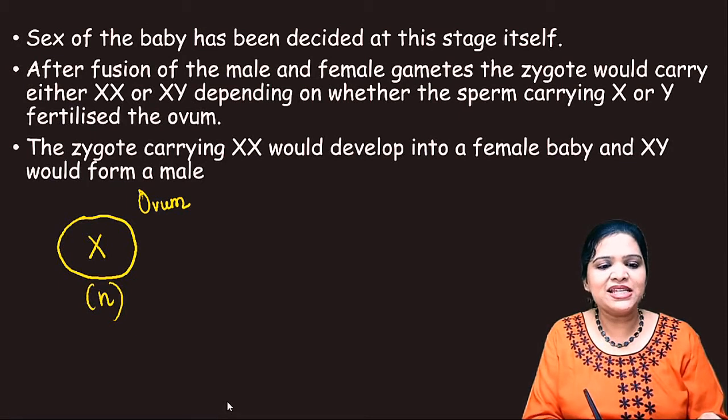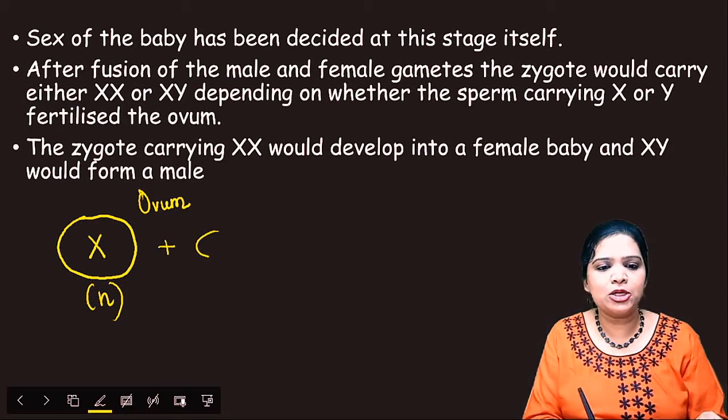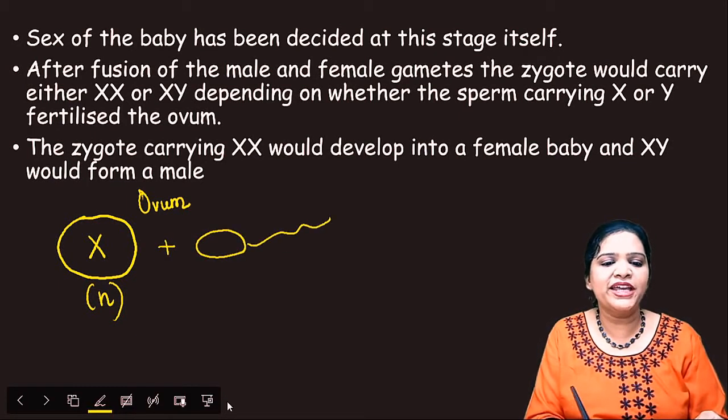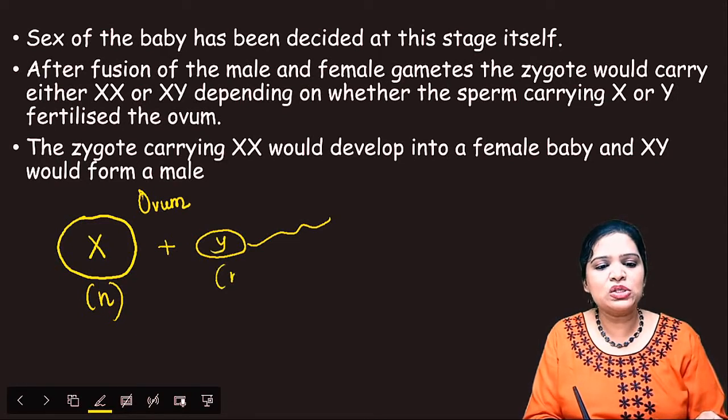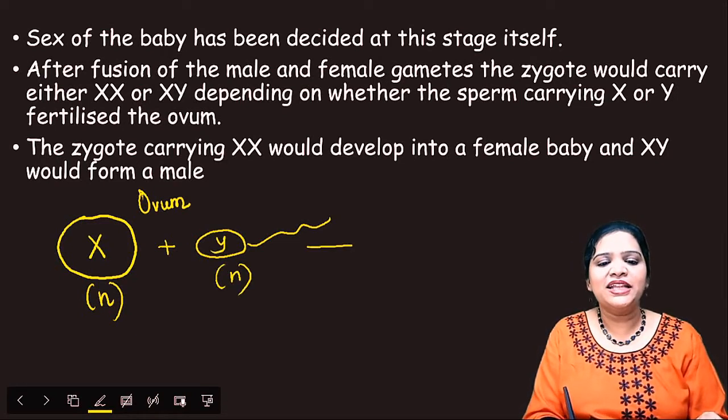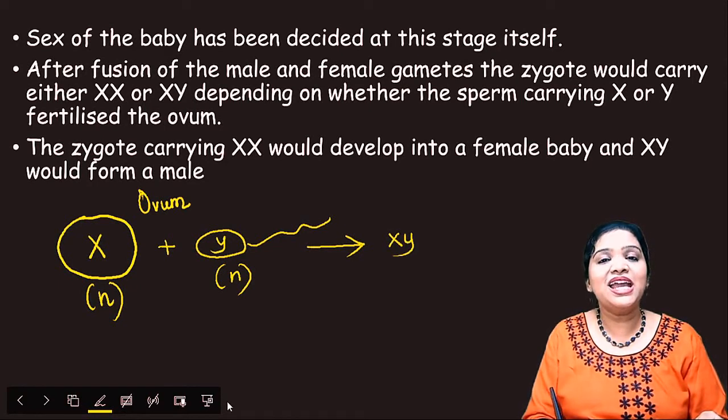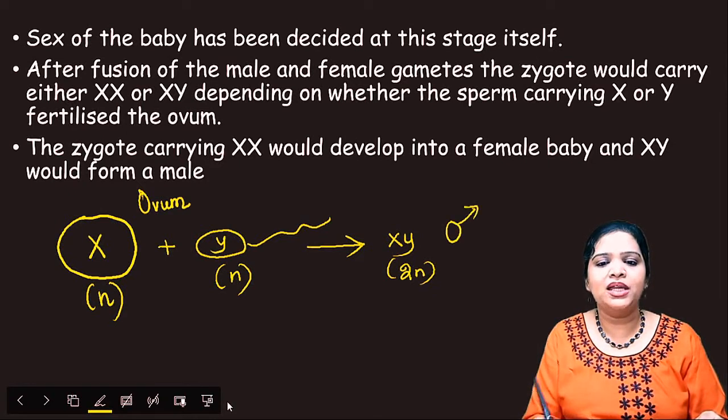Similarly, suppose the coming sperm is bringing a Y chromosome, which is also haploid. Then when it fuses, the zygote will be XY. That means it will be a male baby.